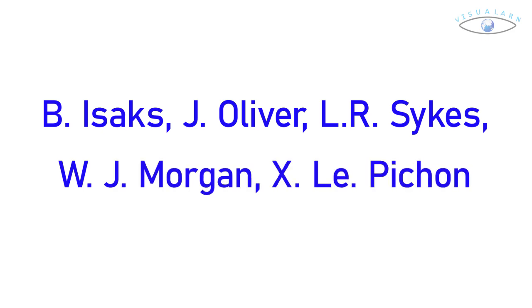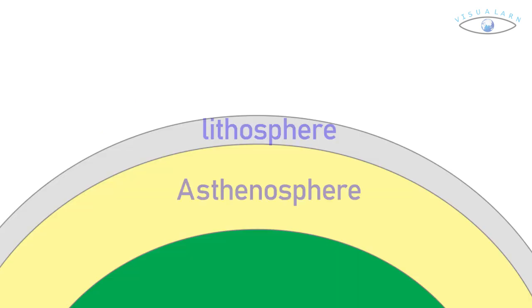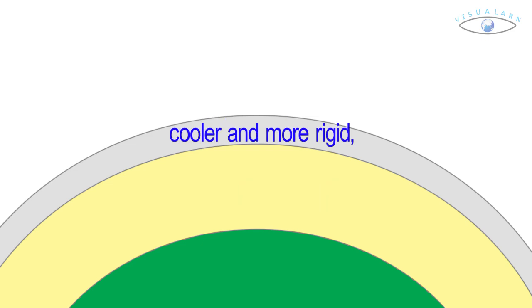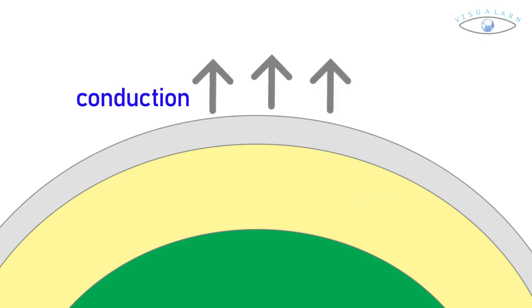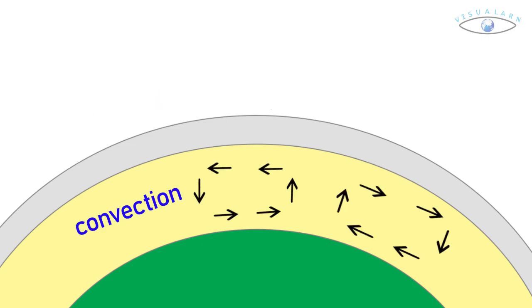The outer layer of the earth is divided into the lithosphere and asthenosphere. The division is based on the difference in mechanical properties and the method for transfer of heat. The lithosphere is cooler and more rigid, while the asthenosphere is hotter and flows more easily. In terms of heat transfer, the lithosphere loses heat by conduction, whereas the asthenosphere also transfers heat by convection and has a nearly adiabatic temperature gradient.